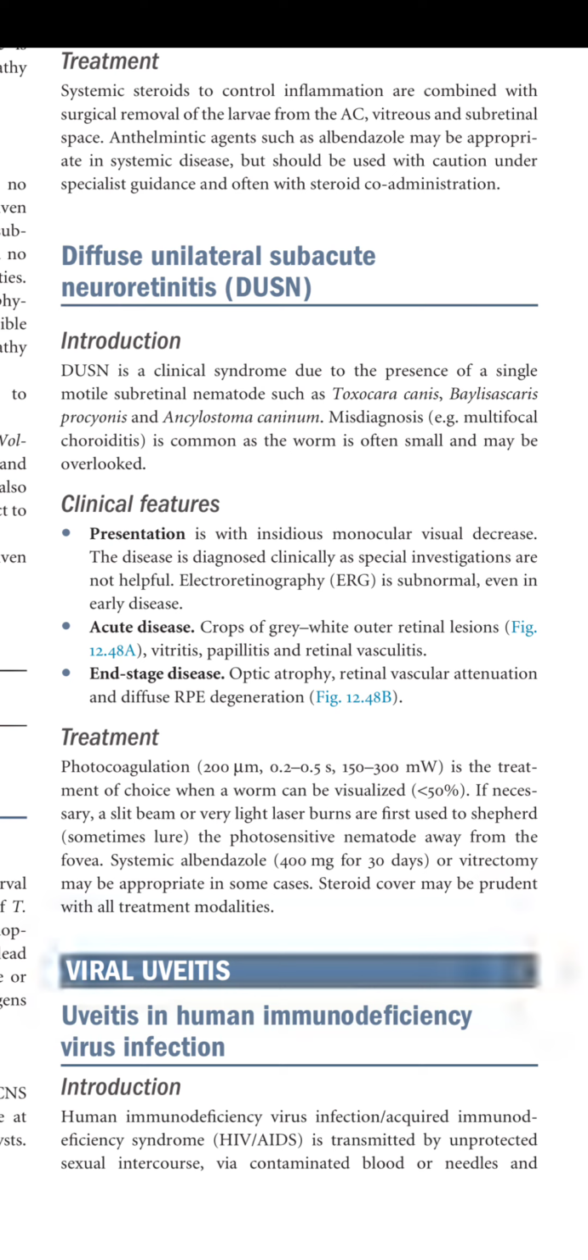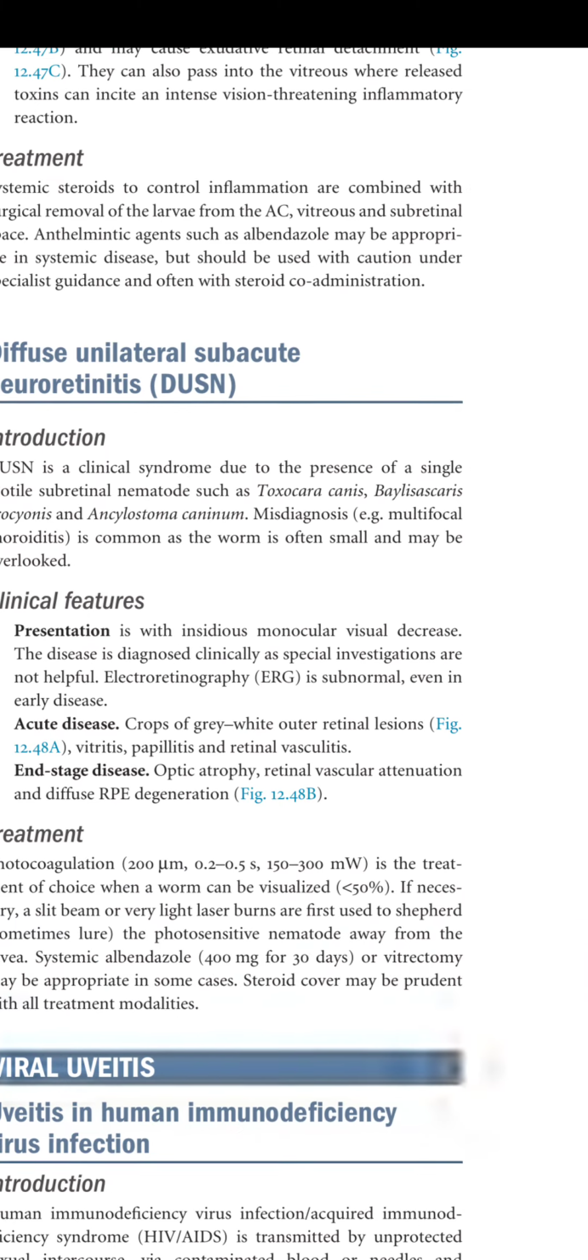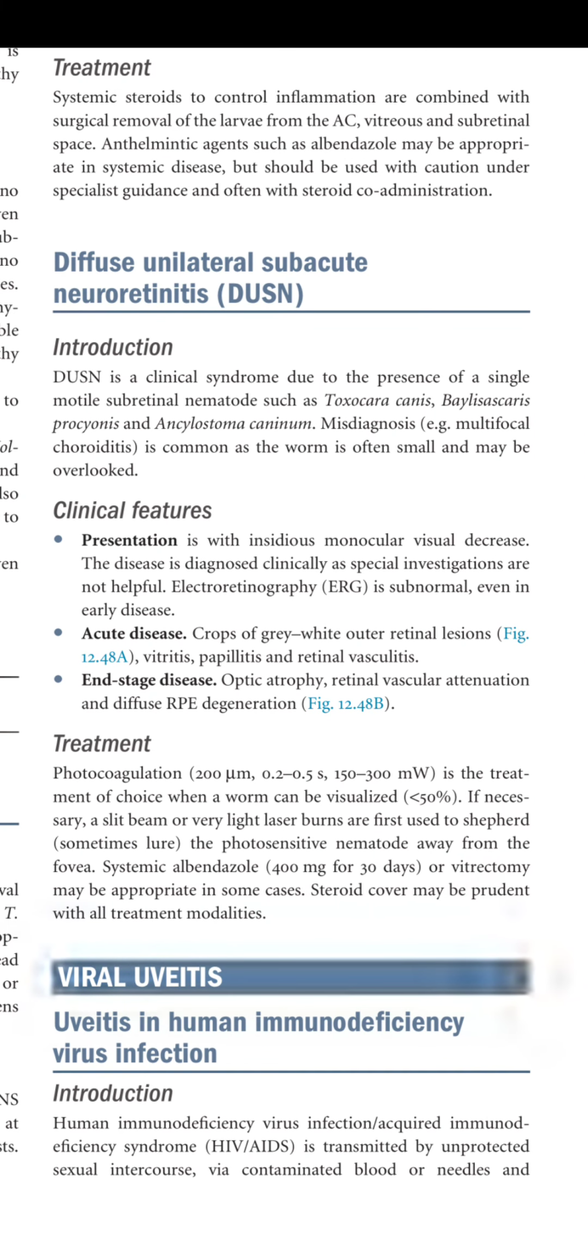Systemic albendazole 400 milligrams for 30 days or vitrectomy may be appropriate. In some cases, steroid cover may be prudent with all treatment modalities. So basically, these are the nematodes present in the subretinal space causing this kind of neuroretinitis. There can be vasculitis, inflammation of the vitreous, and papillitis as well.